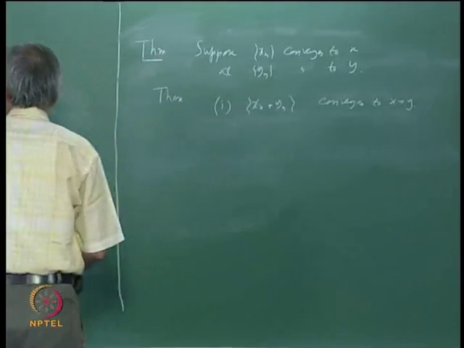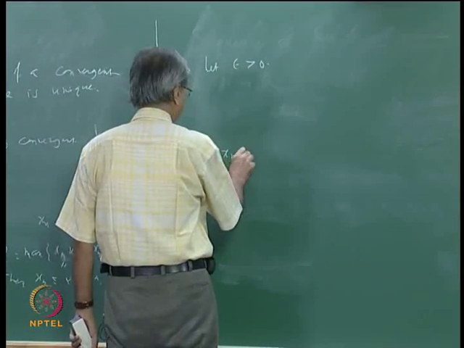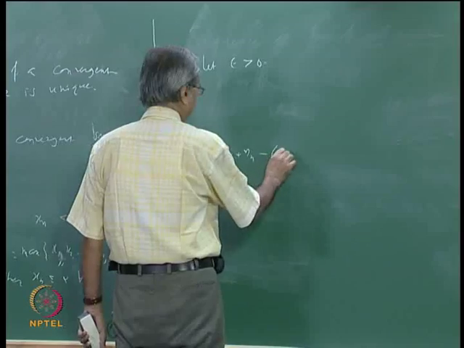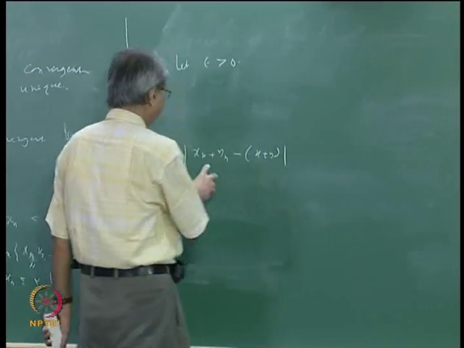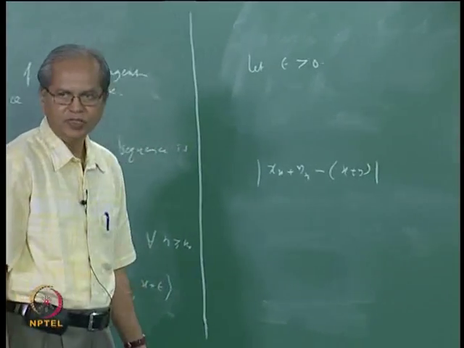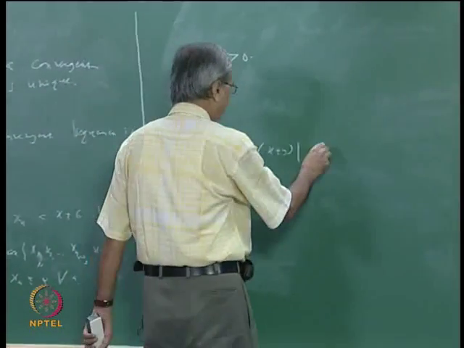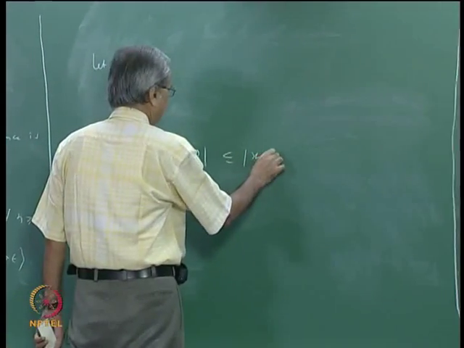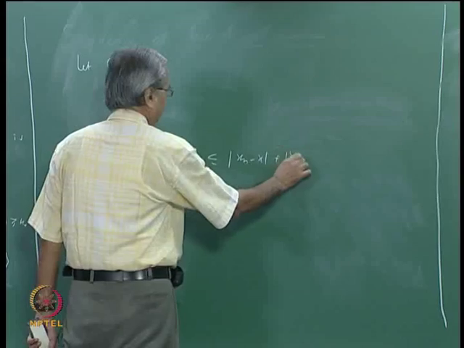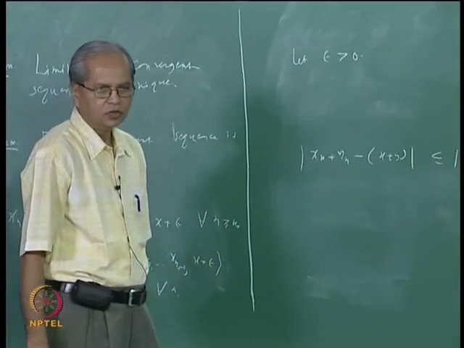Now all that one has to notice is that mod xn plus yn minus x plus y is nothing but mod xn minus x plus yn minus y, and because of the properties of absolute values which we have seen, this is less than or equal to mod xn minus x plus mod yn minus y.